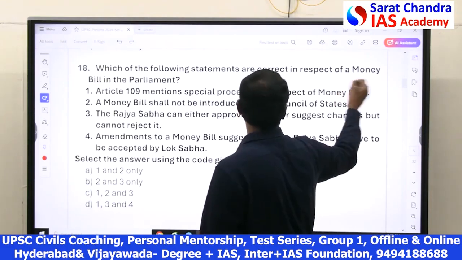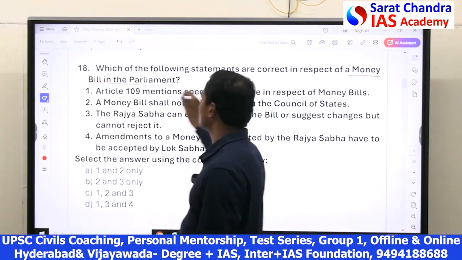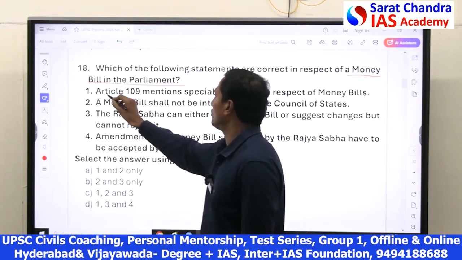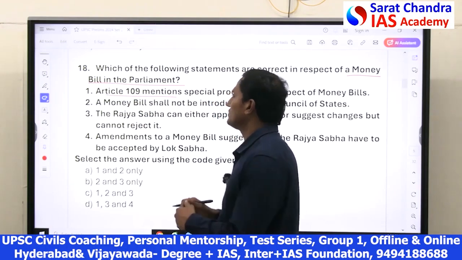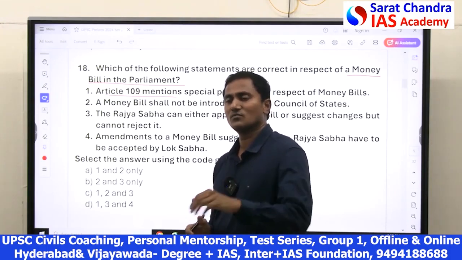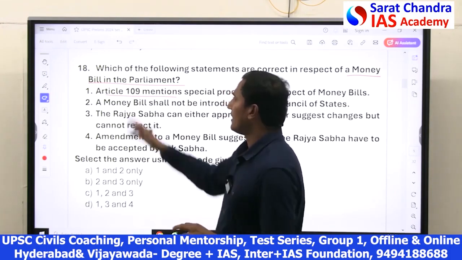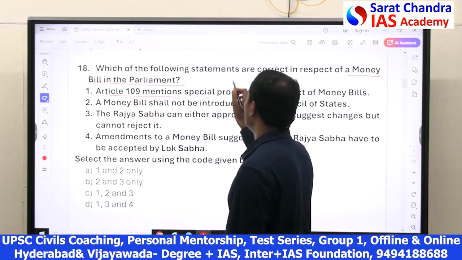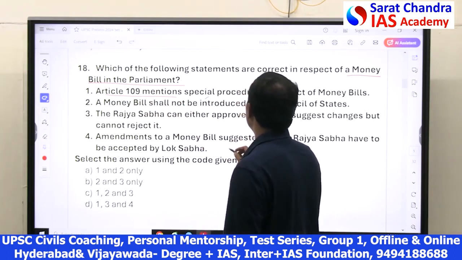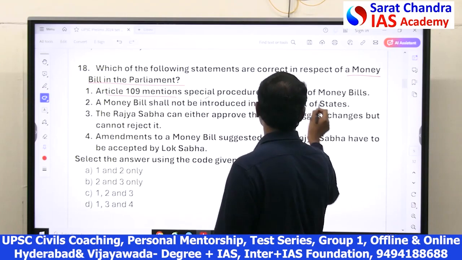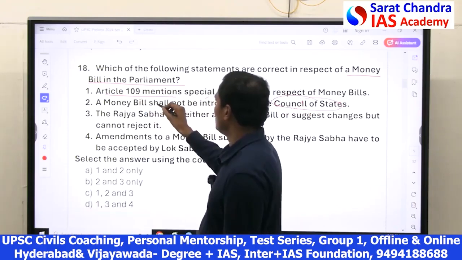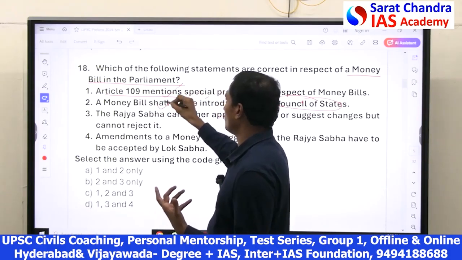Friends, money bill is a favorite topic of UPSC. They ask questions almost every year. And the procedure for passing the money bill, as you know, is very unique and different, and we focus more on it while we learn polity. Article 109 clearly mentions the special procedures for passing the money bill. A money bill shall not be introduced in the Rajya Sabha, the Council of States. It should be introduced only in Lok Sabha. So 1 and 2 are correct.